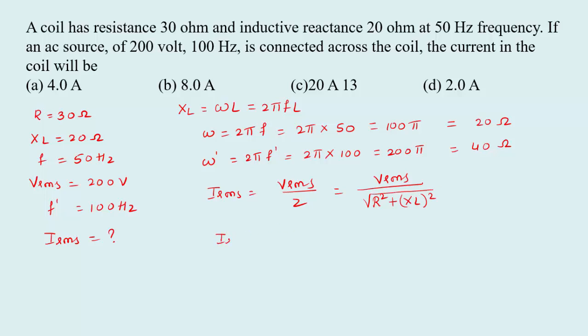So IRMS equal to, substitute the value, 200 divided by root of R square is 30 square plus XL we calculated now, that is 40 square, 30 square plus 40 square. So the final answer will be 4 ampere. So IRMS equal to 4 ampere. So that is option A.